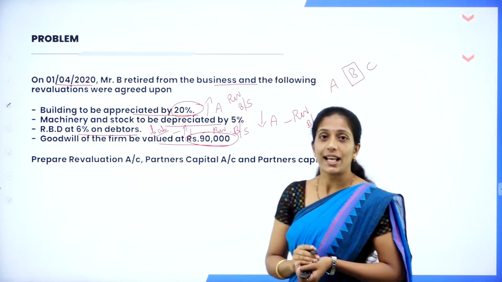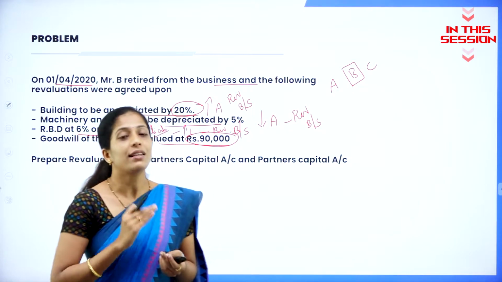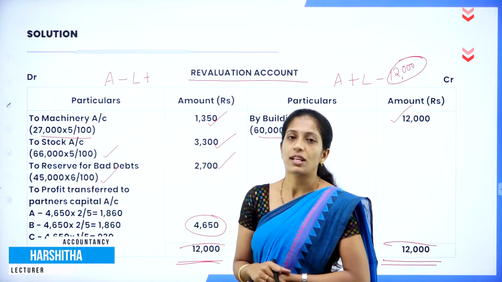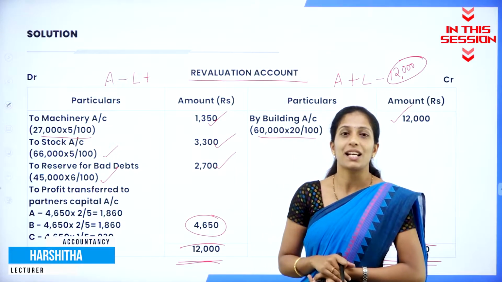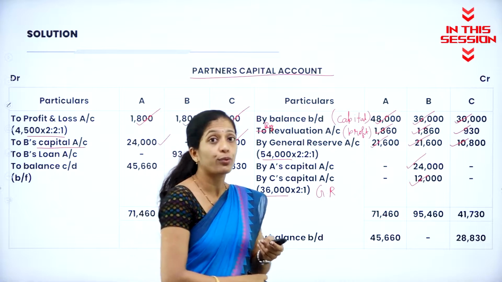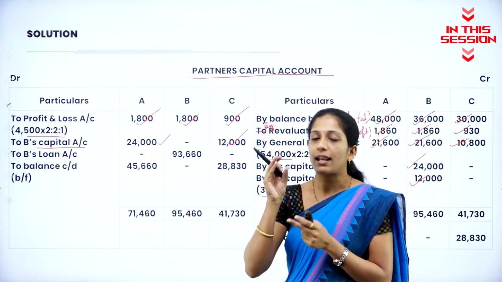Now, what is the journal entry during the retirement of a partner when there is valued goodwill? Your credit side is more than the debit side in your revaluation account. So, what does it mean? It is revaluation profit. If they have given valued goodwill, first take the share of the retiring partner and distribute that.